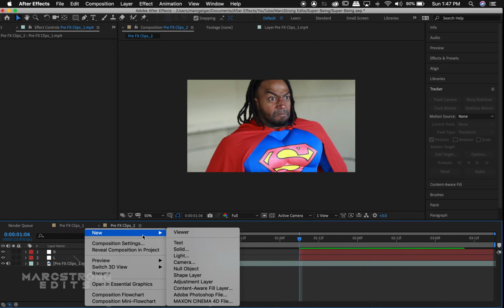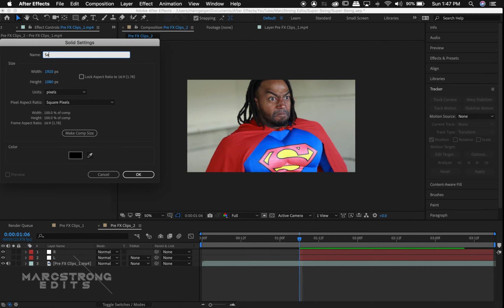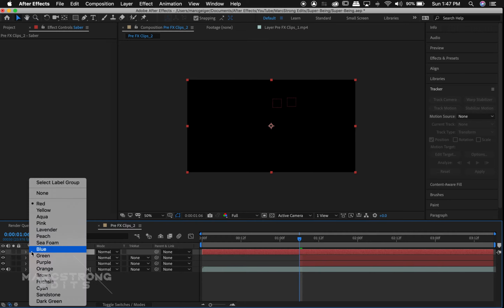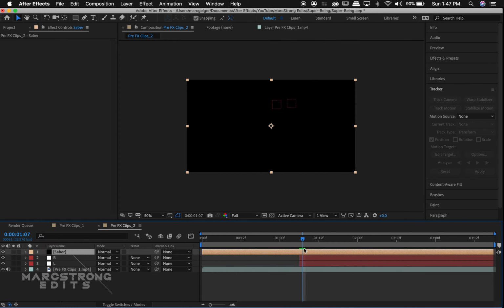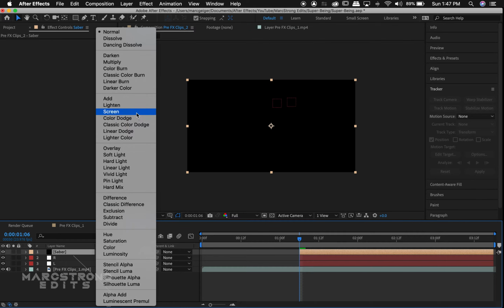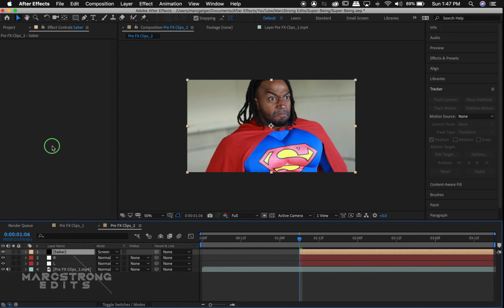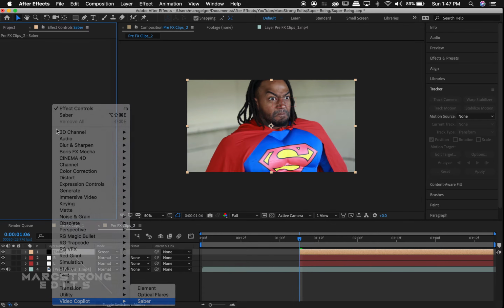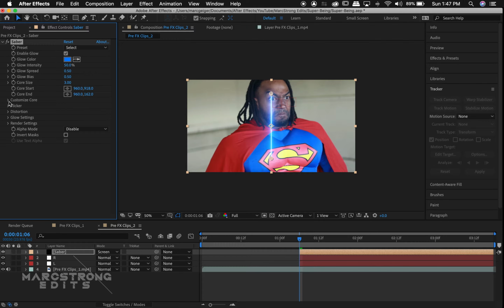We'll now create a new black solid and rename it Saber. To stay organized, I'll change the label color to peach. Change the transfer mode from normal to screen. In the effects control panel for the Saber layer, we'll add the free Saber effect plugin from Video Copilot.